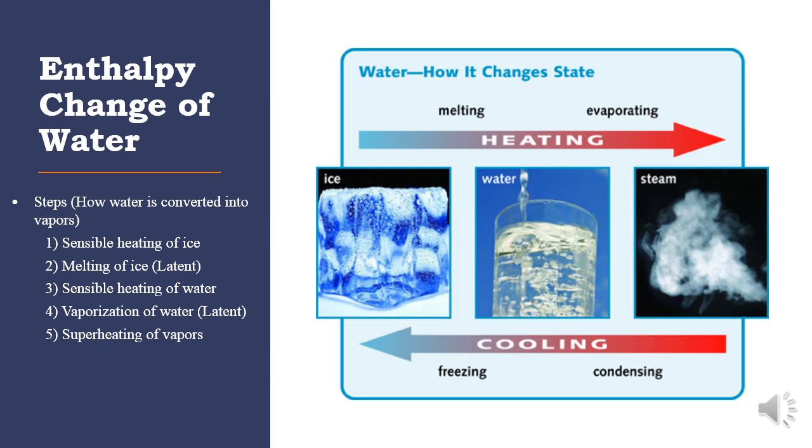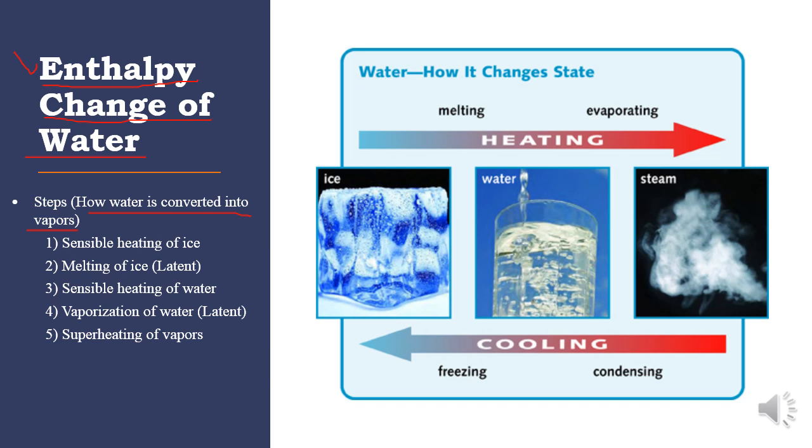So this is now about the enthalpy change of water, how the enthalpy changes in the water. There are some steps in how the ice becomes vapor. There are 5 steps for making ice into vapors.